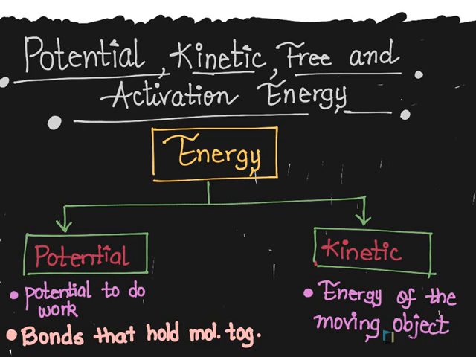Now, the other type of energy, when we talk about potential, is kinetic energy. And kinetic energy is basically the energy of a moving object. And that reminds me that there is a motorcycle brand also in India which is named as Kinetic. So basically, the meaning will be kinetic is something, the energy of a moving object. So when you're using that energy that was stored as a potential, you're now going ahead and using it.